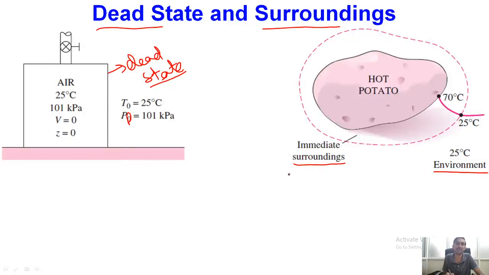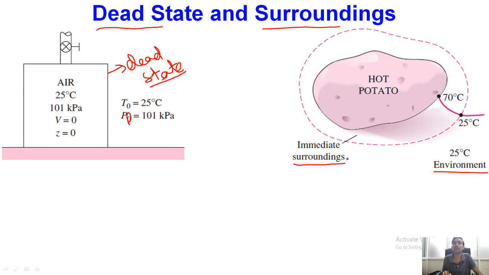So basically, for example, if we take a hot potato at a temperature of 70 degrees Celsius, and we place it in our open atmosphere, say inside some room, what will happen? Because our room is a large volume, when the potato exchanges heat with the room, there will not be any change in the temperature of the room. So in this situation we can consider the room as a thermal reservoir.